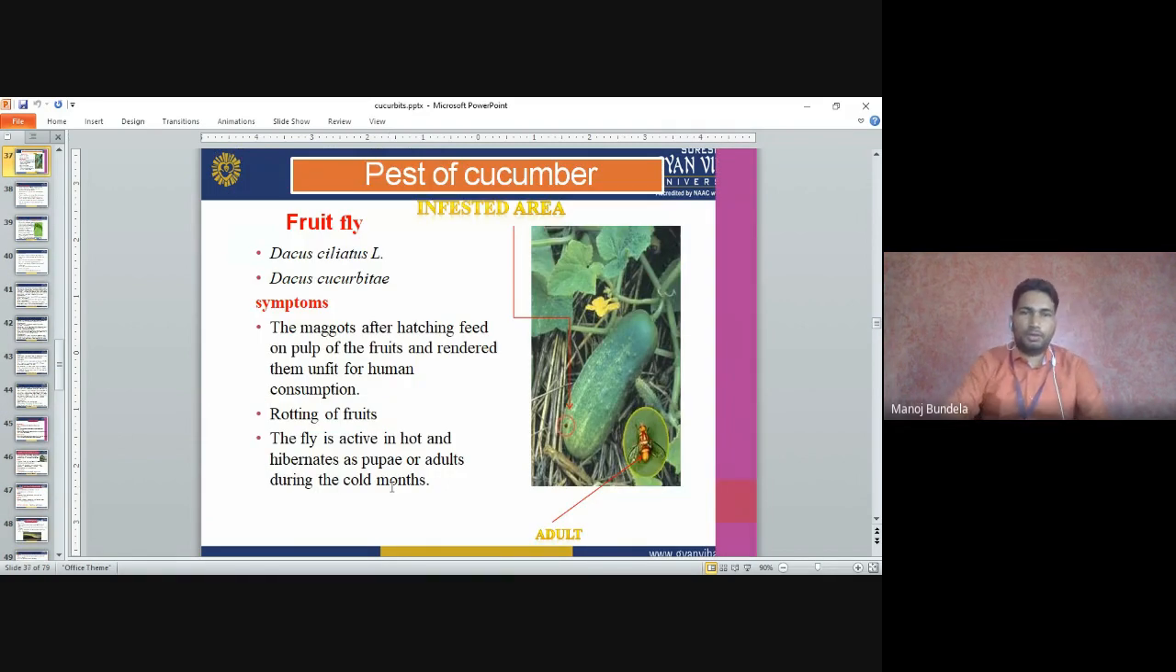Pests of cucumber. The first pest of cucumber is the fruit fly, Bactrocera cucurbitae. Symptoms: after hatching, the maggots feed on the pulp of the fruits and render them unfit for human consumption. They develop holes on the fruits. These are the maggots. Rotting of the fruits will start. The fly is active in hot weather and hibernates as pupae and adults during the cold months.